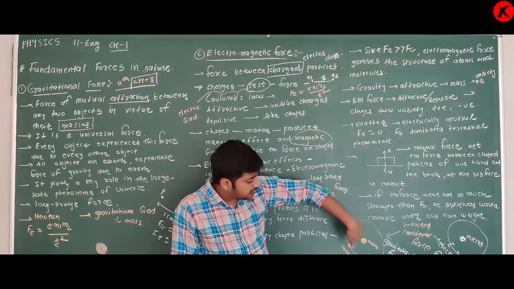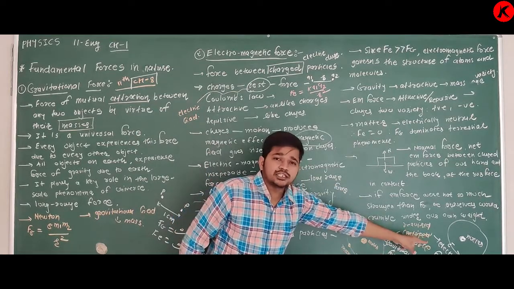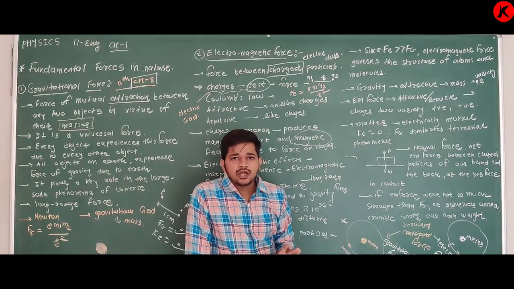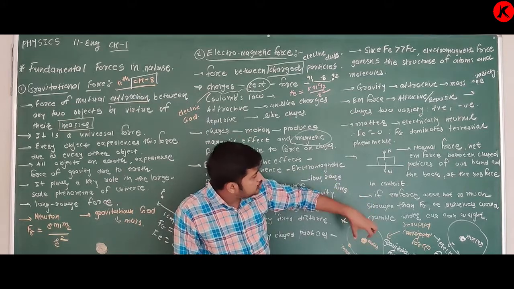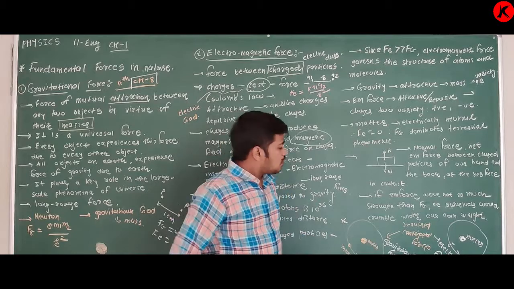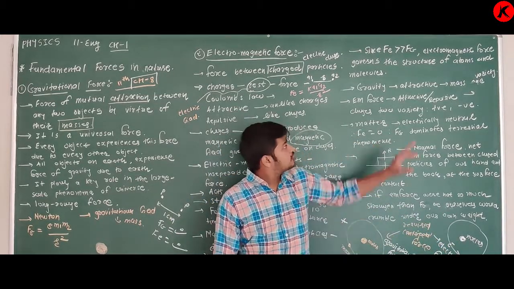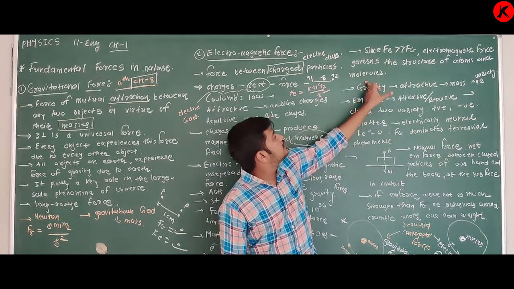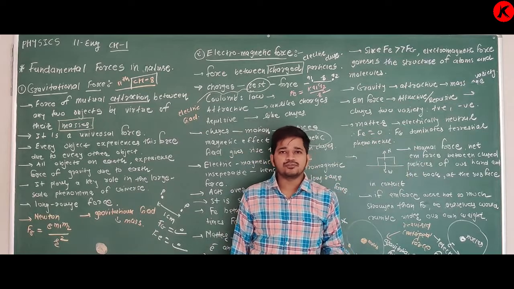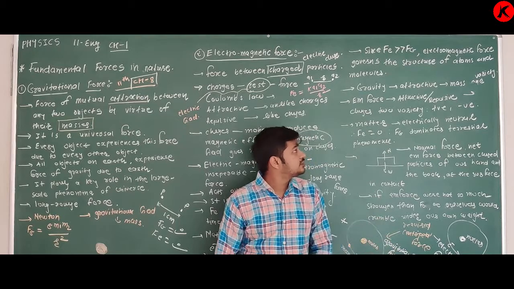Large scale phenomena are one thing, and this is related to elementary particles. In large scale phenomena, the gravitational force is the governing force, while in the case of very small charged particles, that is, the structure of atoms and molecules, the electromagnetic force is the governing force. So you have to remember this difference.